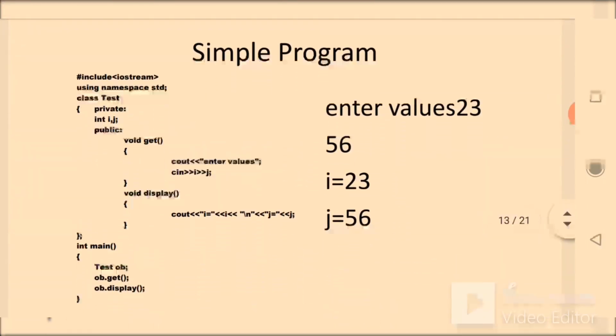This is a simple program. Okay, see this code. C++ was actually developed from the C programming language, with a few exceptions.